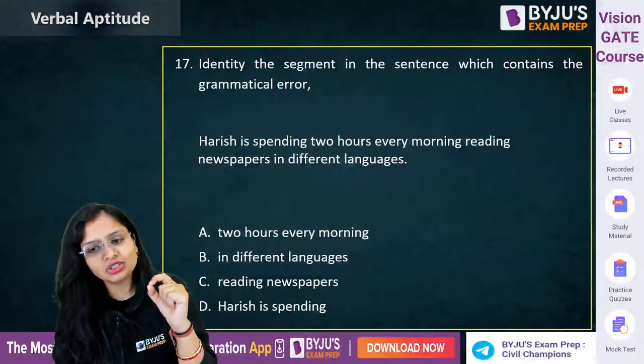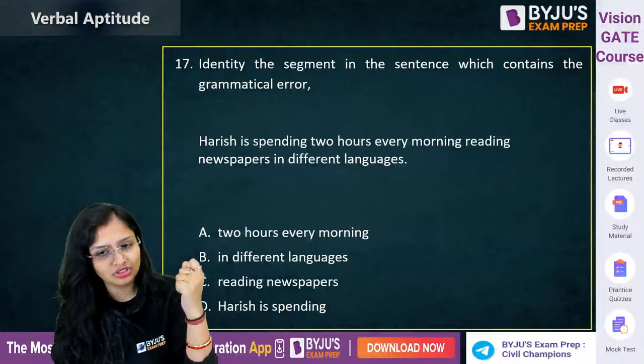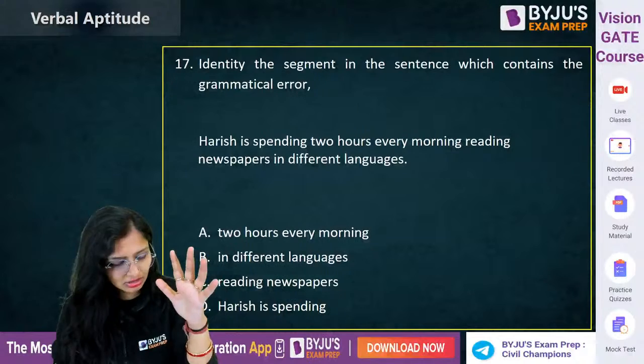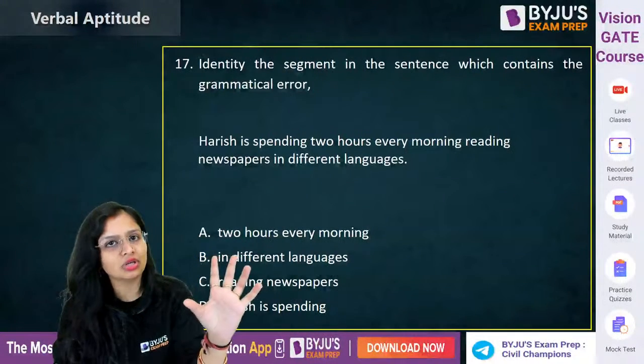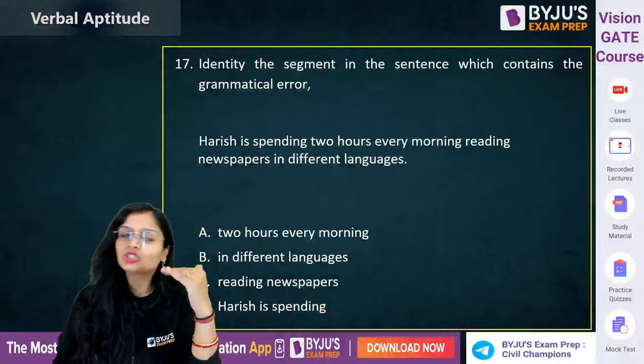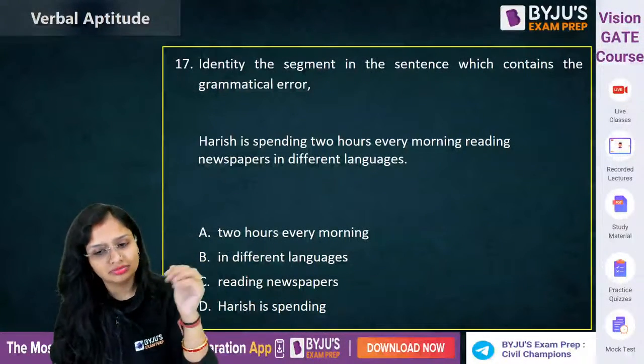Now, Harish is spending 2 hours every morning reading newspaper in different languages. Had got नहीं होगा. Only simple past tense होगा. Subject plus second form of the verb plus object. Past perfect की भी क्यों बात कर रहे हो आप? It will be only got.